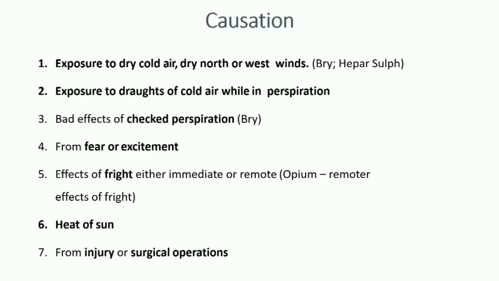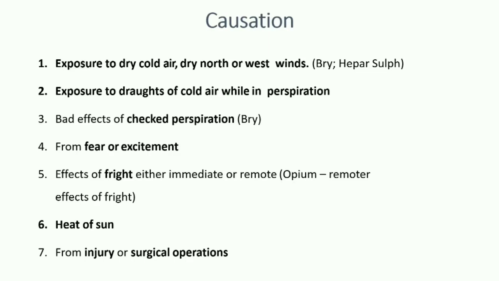Also, a causative factor is fear or excitement. Some people have complaints due to sudden excitement or sudden joy also. So, effects from fear and excitement. Also, effects of fright, either immediate or remote. Remote means after a long time.